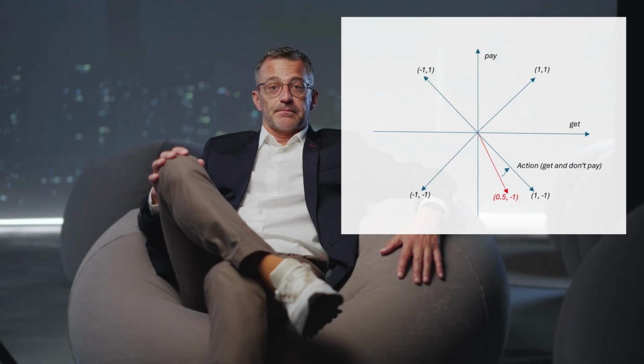The action pattern that yields the highest satisfaction is getting and not paying. This makes sense. It aligns best with our expected subjective valences of +0.5 for getting and -1 for paying. But getting something without paying for it is stealing, so let's assume that option is not available. The next best action is not getting and not paying.